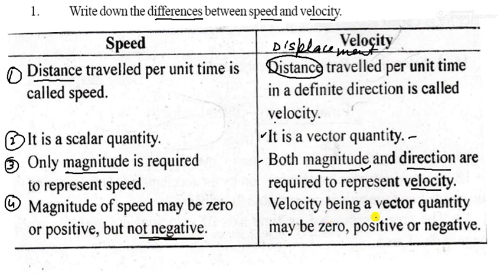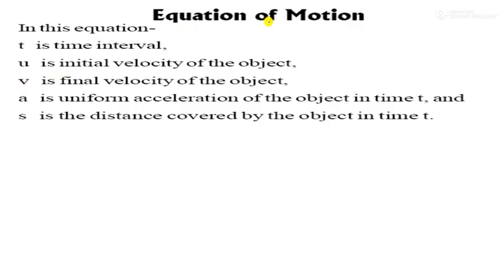Now the fourth point, magnitude of speed may be 0 or positive but not negative. Always remember, it is not negative. But velocity being a vector quantity may be 0, positive or negative. It depends on the direction of the object. Let us see the equation of motion.